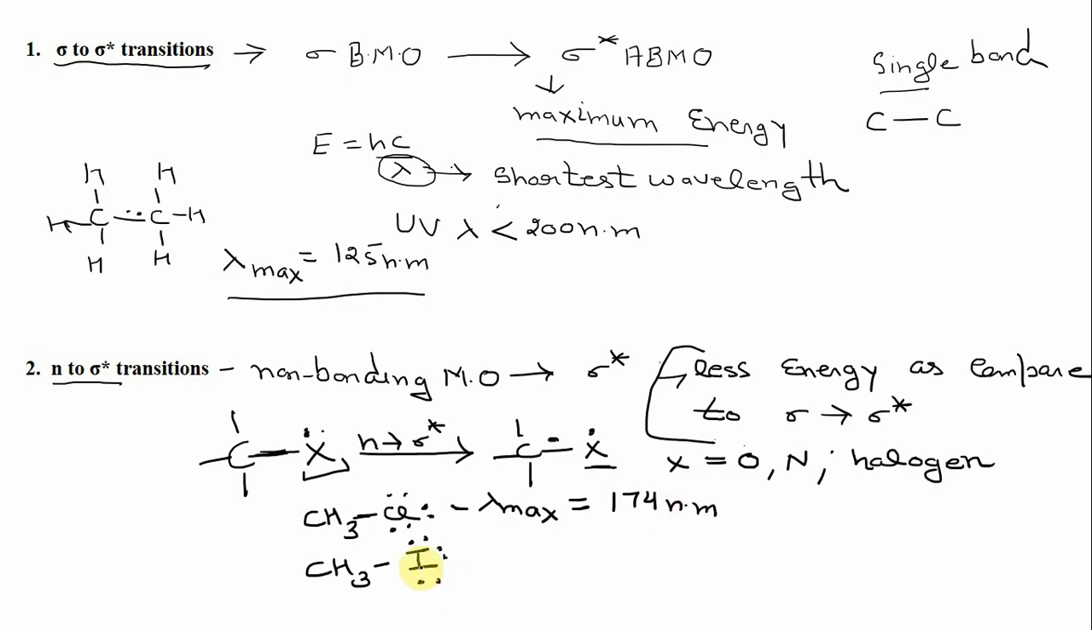While in case of iodine, the electronegativity of iodine is less as compared to chlorine. So these non-bonding electrons are loosely held, so they require less energy to transfer to the sigma star anti-bonding molecular orbital. So in this case, lambda max is longer as they require lesser energy, and it is 258 nanometer. So lesser electronegativity means lesser energy required, and longer wavelength.